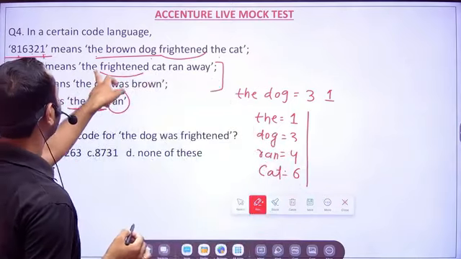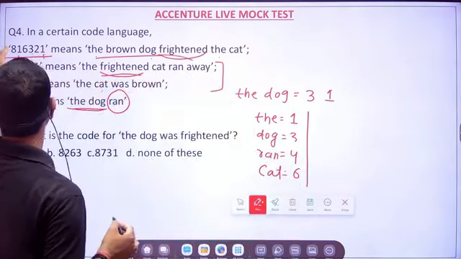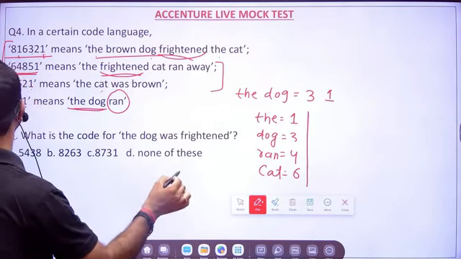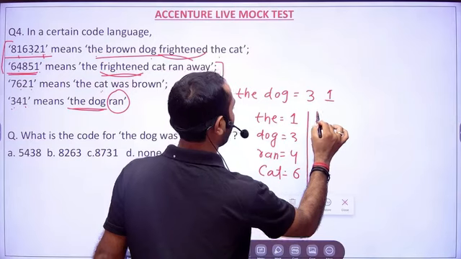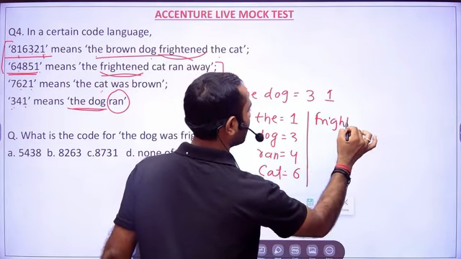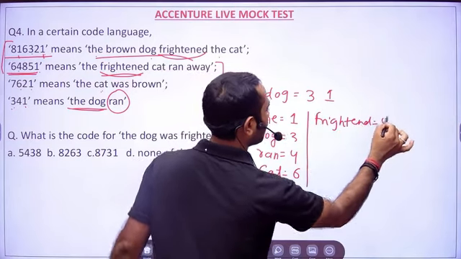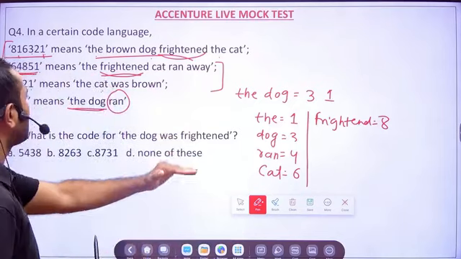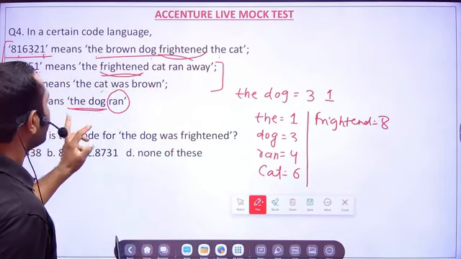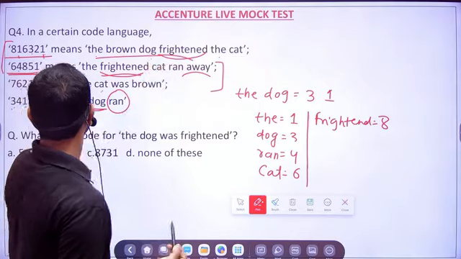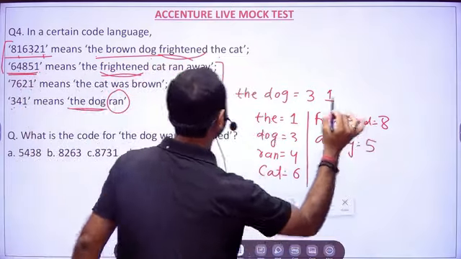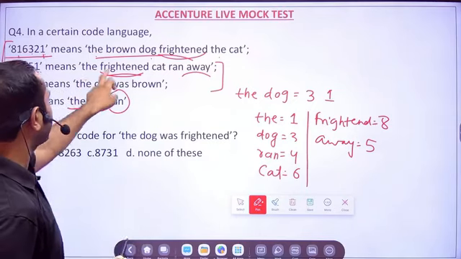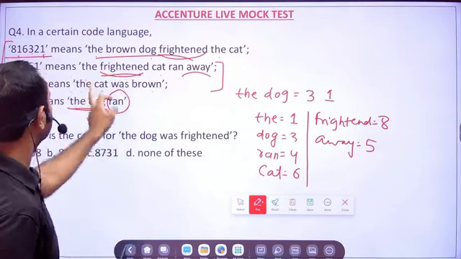Then frightened here and frightened here. What is common here? So 1, 3, 4, 6, 1, 4, 6, 8. So for frightened, we have 8, right? So we are trying to put out all the codes. Now, for away, what will be the code? For away, sir, it will be 5, right? So we are able to find it out. So the frightened cat ran away. Fine, so we got this.